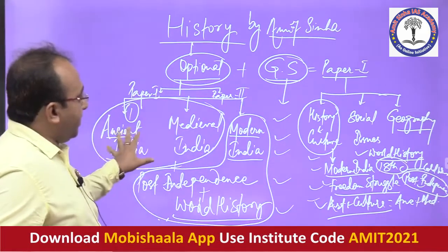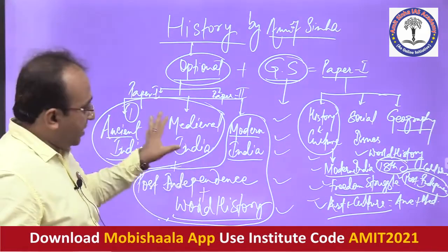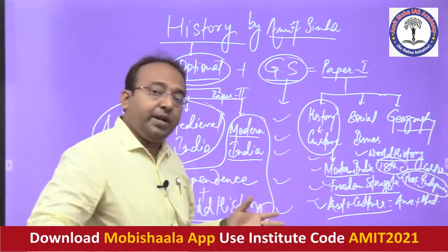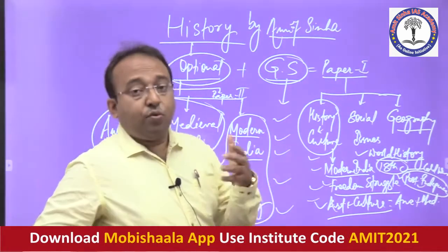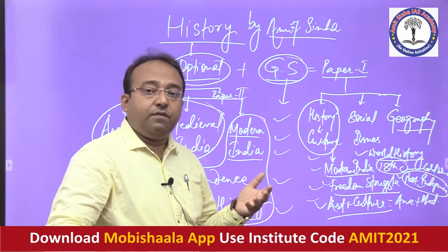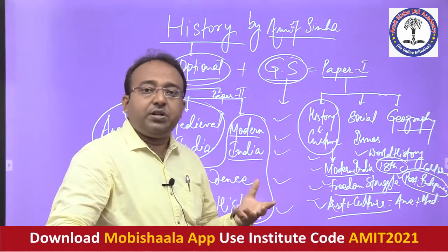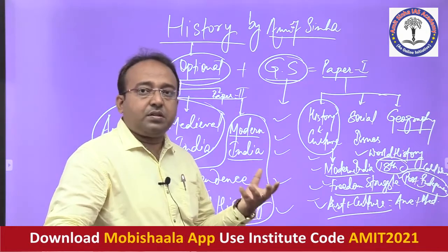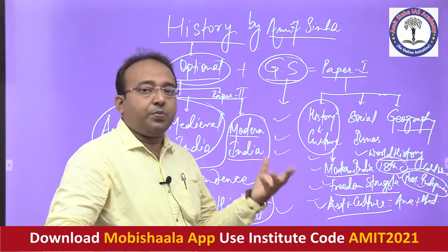In the optional paper, these things are also to be focused upon, but in optional, the focus would be more elaborate, more penetrative, and mostly in the context of understanding the nitty-gritties of the subject of history. That is how we have to understand history in the optional paper.